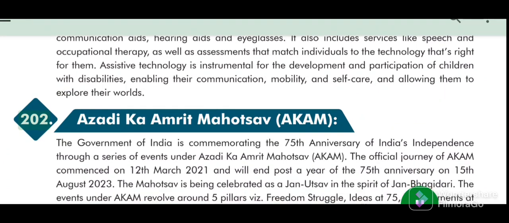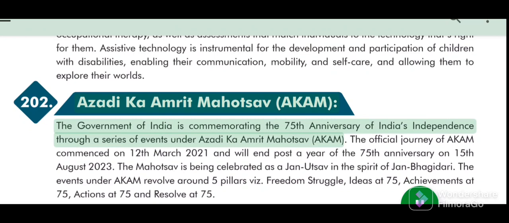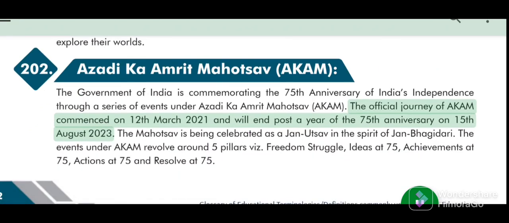202. Azadi Ka Amrit Mahotsav (AKAM). The Government of India is commemorating the 75th anniversary of India's independence through a series of events under Azadi Ka Amrit Mahotsav (AKAM). The official journey of AKAM commenced on the 12th of March 2021 and will end post a year of the 75th anniversary on the 15th of August 2023.